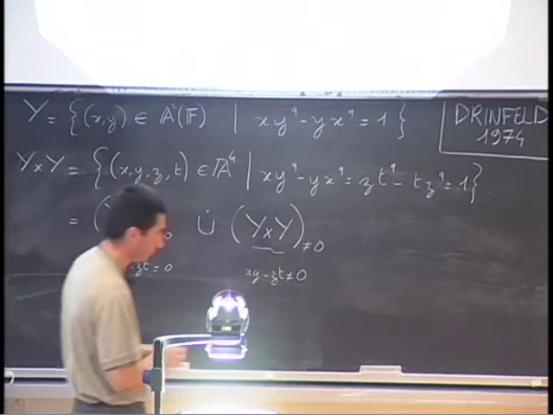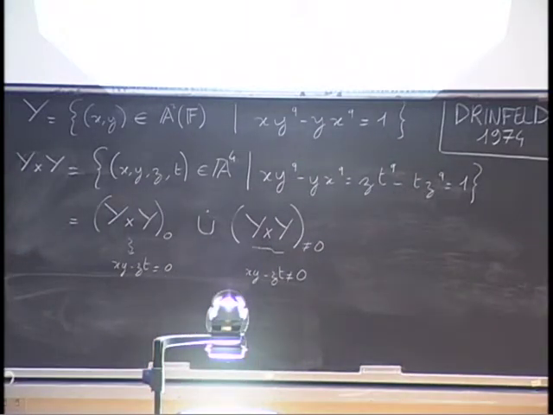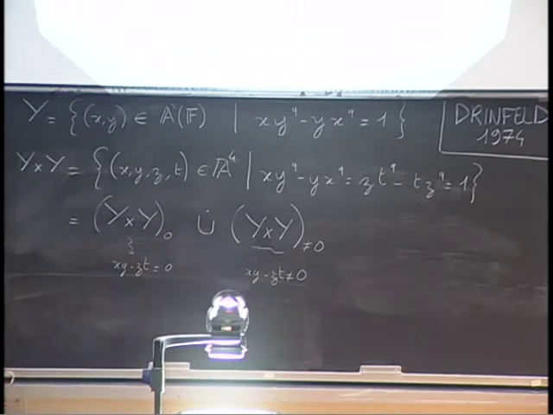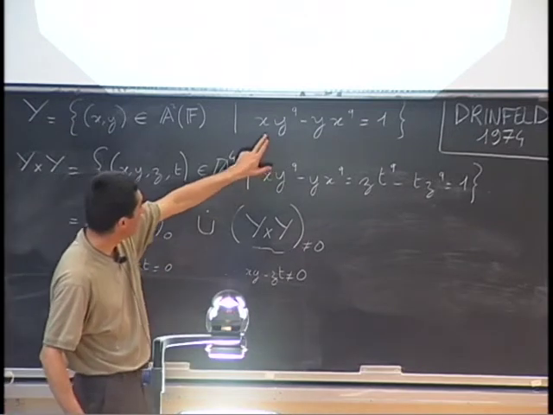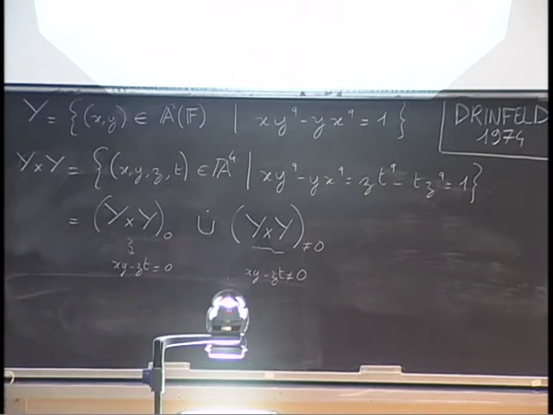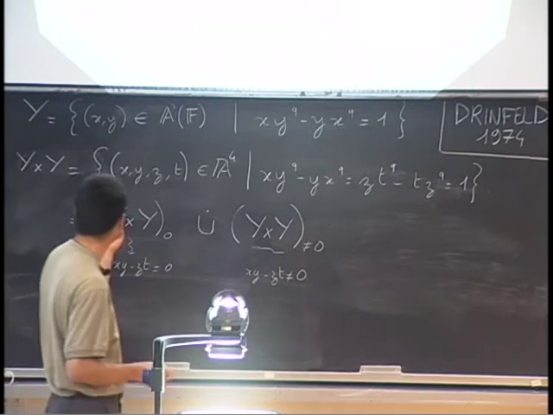Remember that I want to compute this here. So what about the first part? The first part tells you that x, y, and z, t must be proportional. But they must be proportional and satisfy the same equation if and only if they are proportional by a scalar which is a q plus 1 root of unity.